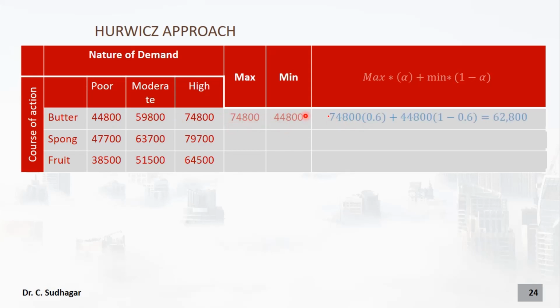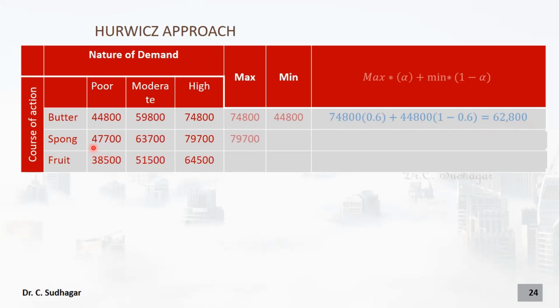Take this one and multiply by 0.6 plus take the small number and multiply with 1 minus 0.6. So this is the degree of optimism. This is given to us in the question, so we are using it. So alpha equal to 0.6, 1 minus 0.6, okay, 1 minus alpha. So when I calculate this, 62,800.